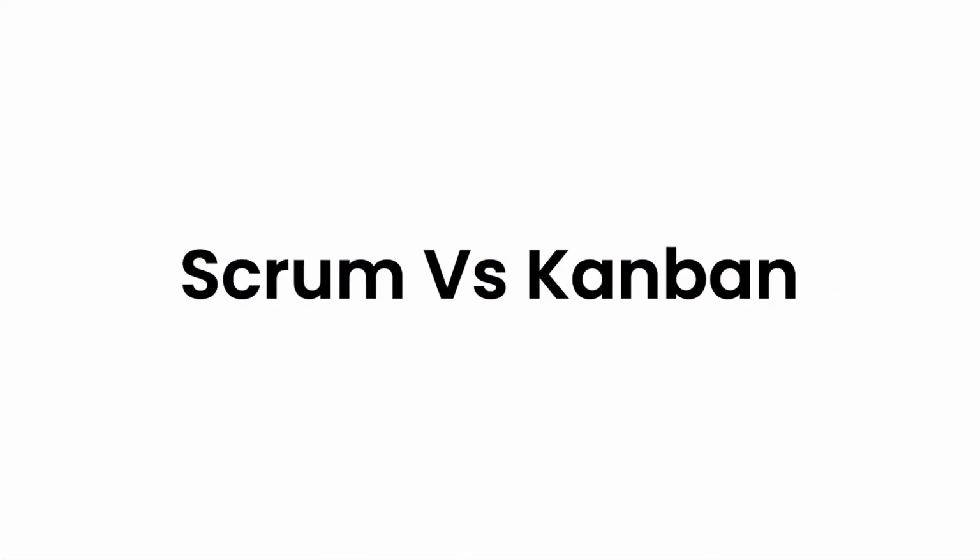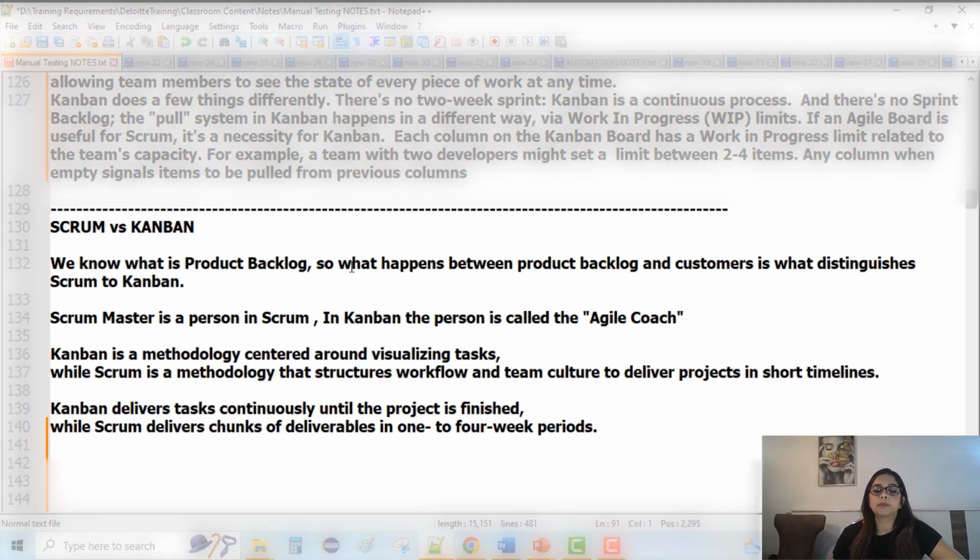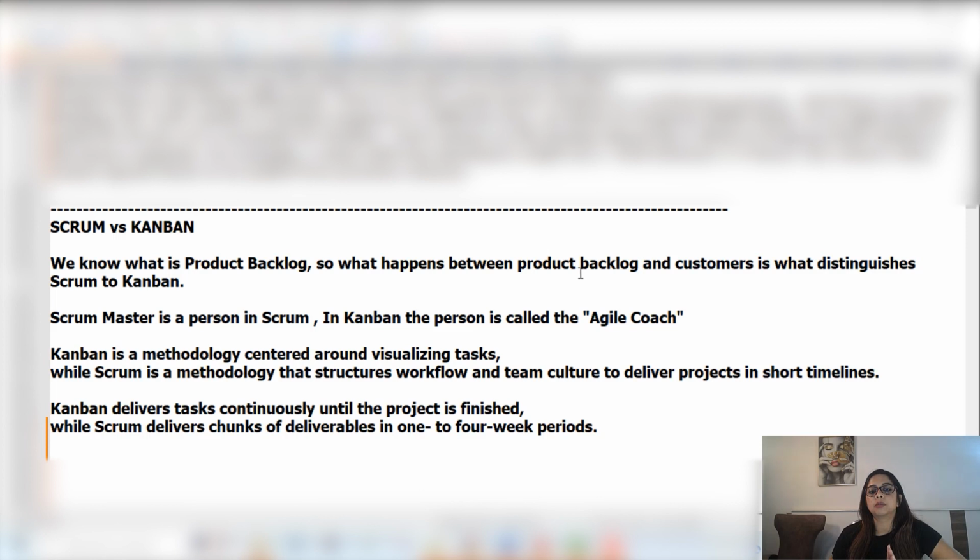So if we talk about Scrum versus Kanban, take the product backlog. What happens between the product backlog and the customer is what distinguishes Scrum from Kanban. Scrum Master is the person in Scrum. In Kanban, it is called Agile Coach. So the terminologies are one difference. Here it is called Scrum Master. Here it is called Agile Coach.